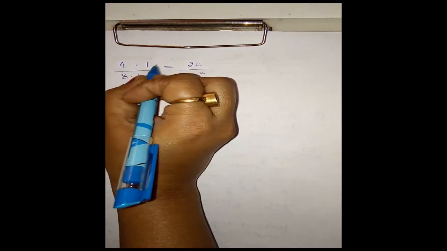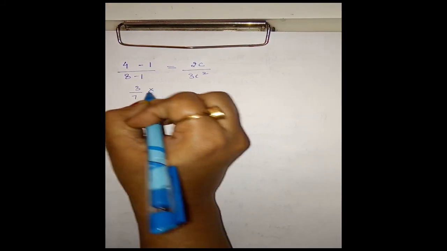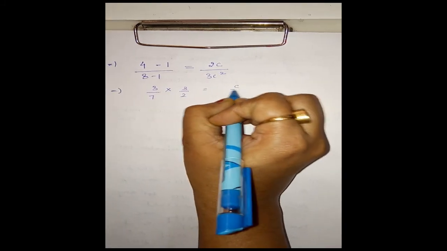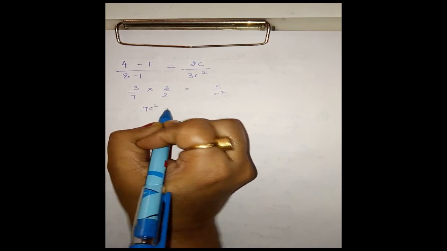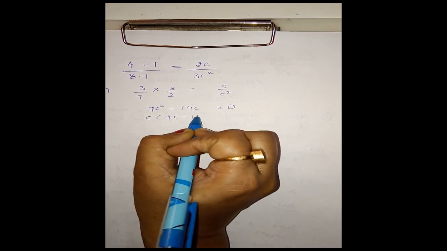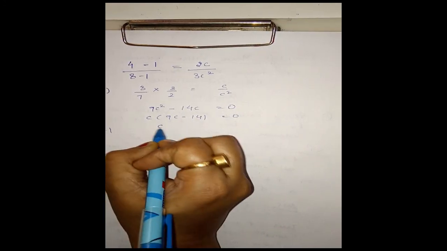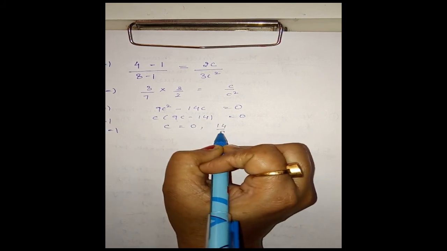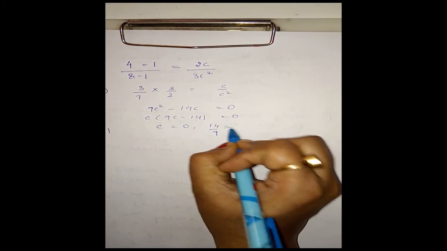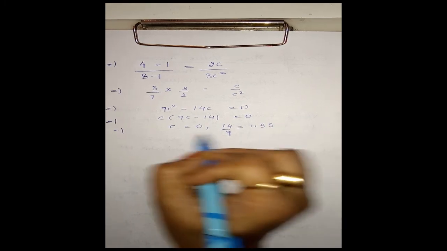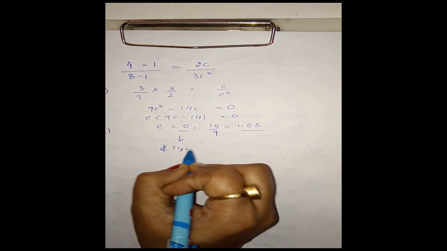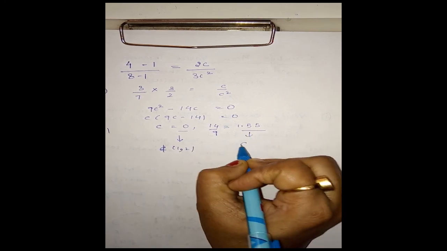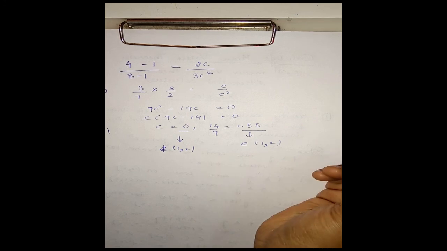Now this is 3 by 7 into 3 by 2 is equal to c by c square, and this gives 9c square minus 14c is equal to 0. That is c(9c minus 14) is equal to 0. This means c is equal to 0 and 14 by 9. Now 14 by 9 is approximately 1.55, and out of these two values of c, clearly 0 does not belong to the open interval (1, 2), but this value belongs to the open interval (1, 2).